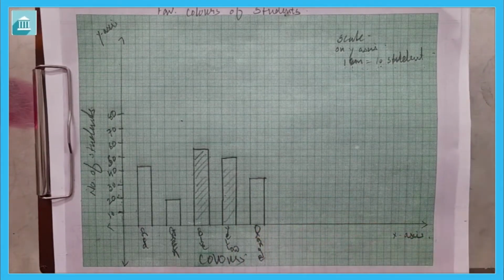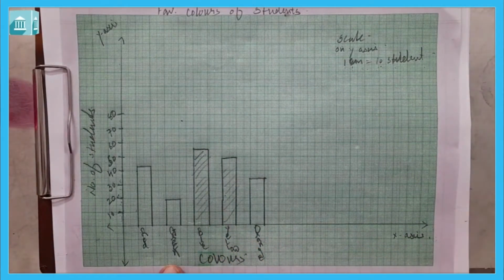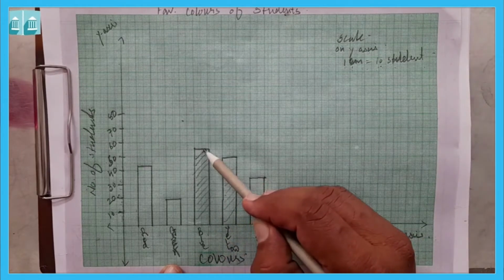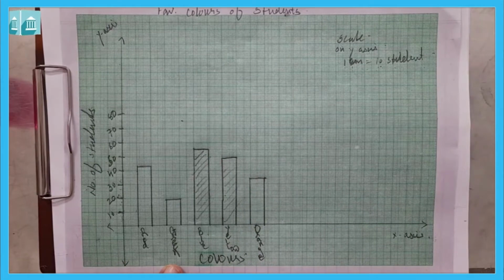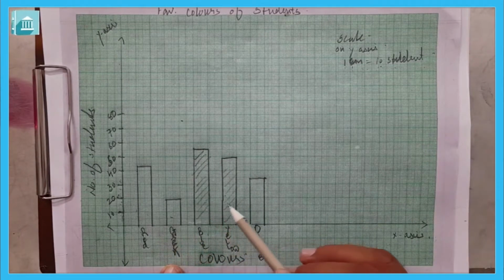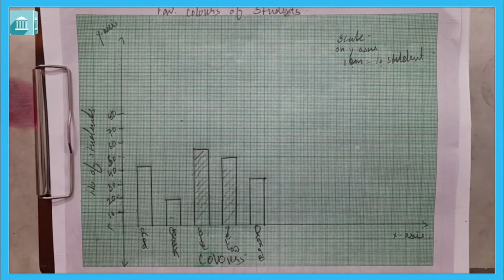Now this is the graph for the favorite colors of the students. From this you can find out which is the favorite or most preferred color. It is blue, because blue has the longest bar. Then how many colors are there in all? 1, 2, 3, 4, 5. 5 colors are there, that is red, green, blue, yellow and orange. So this is how we can interpret the graph, or we can draw the graph.